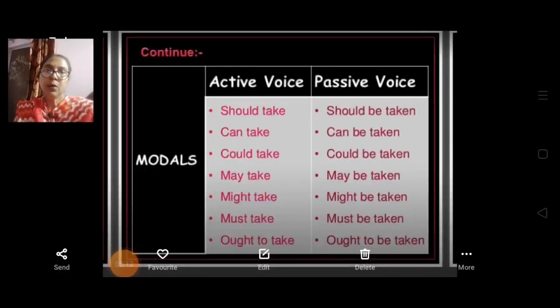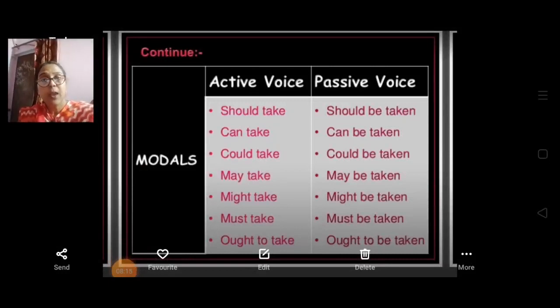Now we are going to talk about modals. If in the active voice it is written modals, and it is written should, can, could, may, might, must, ought to, so how are we going to change in the passive voice? If it is written should take, we will change in passive voice should be taken. If it is written can take, in passive voice we are going to change can be taken. If it is written could take, it will change in passive voice could be taken.